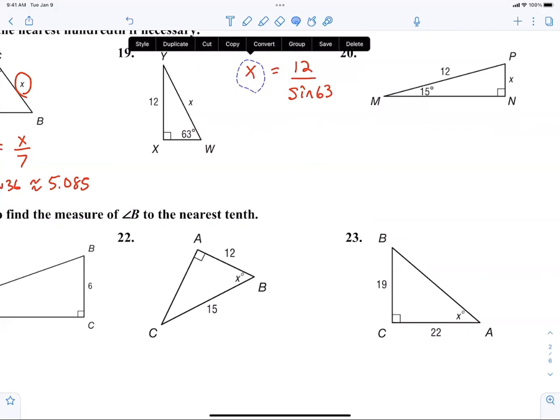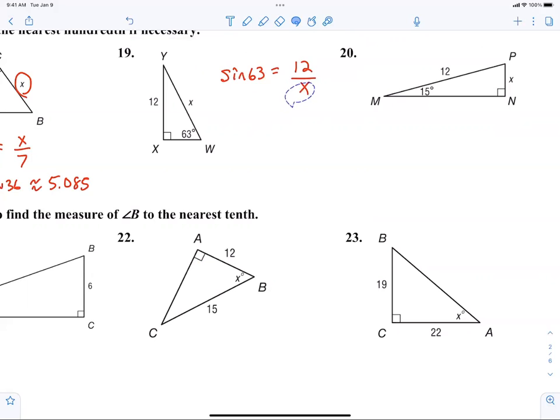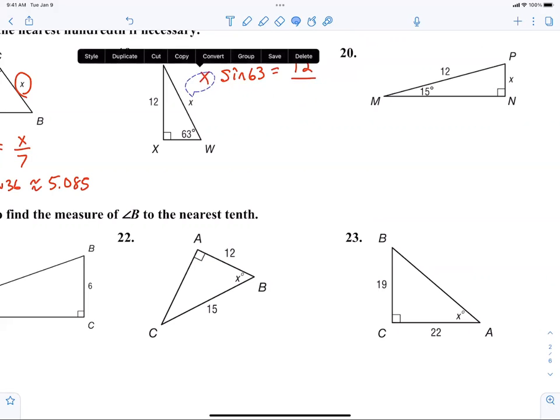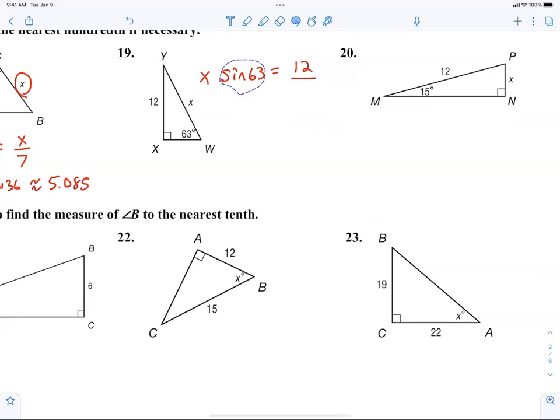That's how your brain should be operating. That's the original. I'm trying to find x. Does everybody agree? I'm multiplying both sides by x, which moves it over here. And then I'm dividing by the sine of 63.